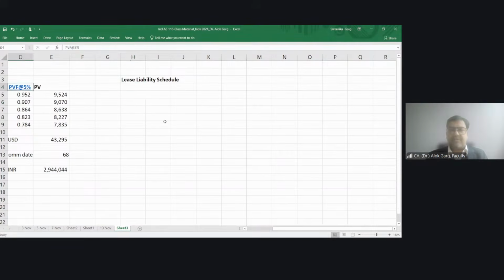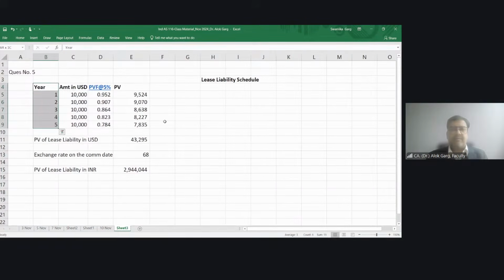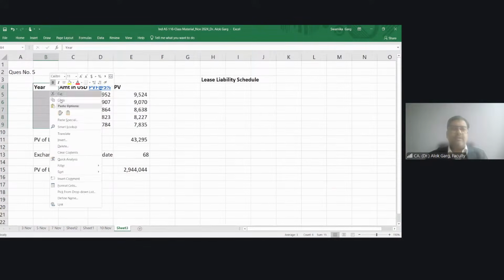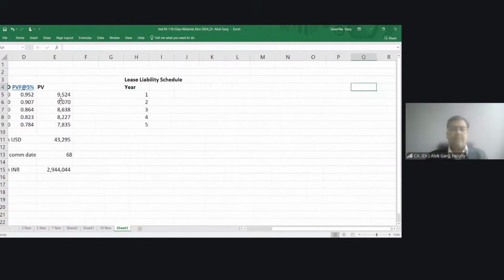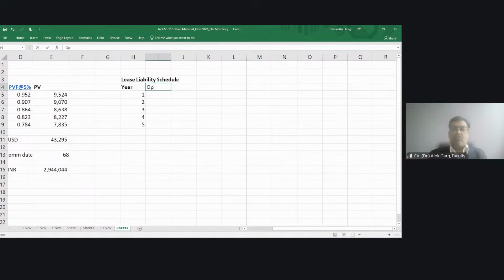That was the question, correct? So now year, then opening balance, interest cost at the rate of 5%, then your payment and closing balance.